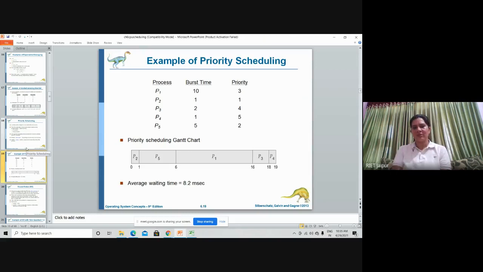Their execution times are given. Execution time is also called burst time. So 10, 1, 2, 1, 5 is given respectively. And their priorities are also given, 3, 1, 4, 5, 2 respectively.